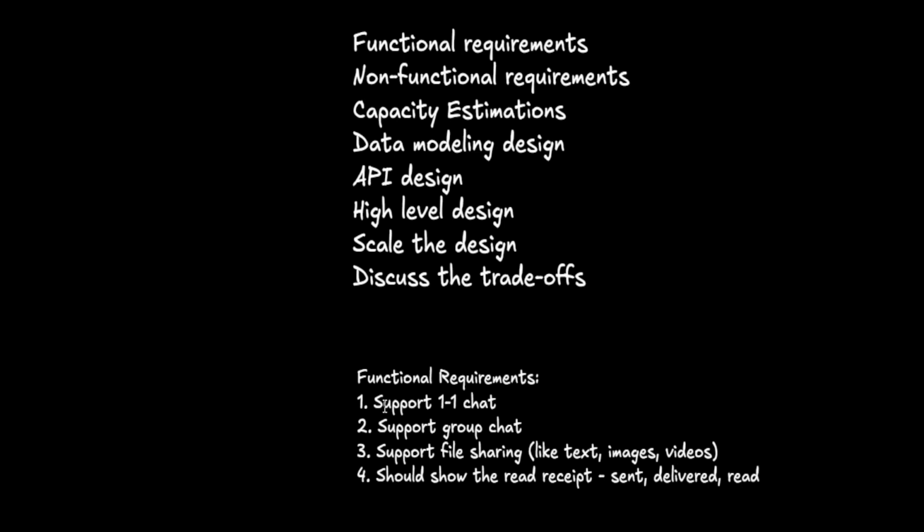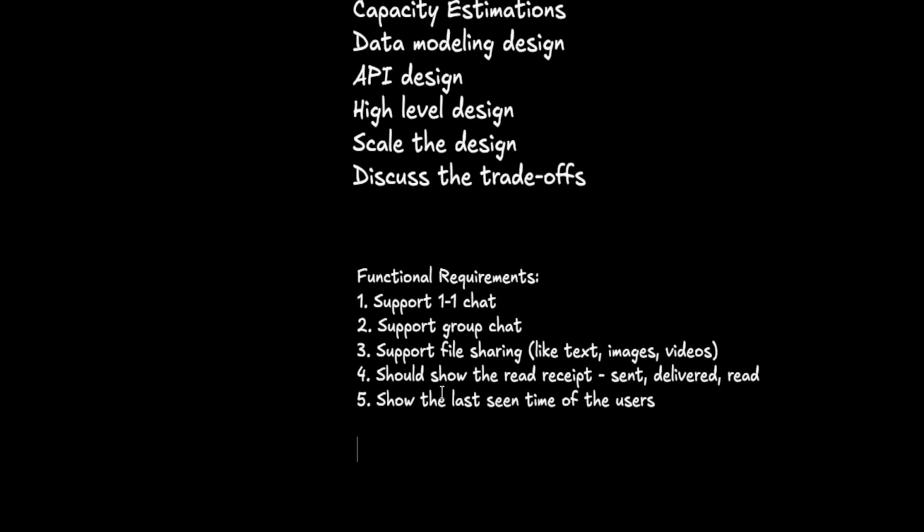Single tick, double tick, and blue tick. Single tick means it is sent, delivered is double tick, and read is blue tick. So similar to that, it should show a read receipt. Then it should also show the last seen time of the users, right? So these are the functional requirements that we mentioned here for this WhatsApp system design.